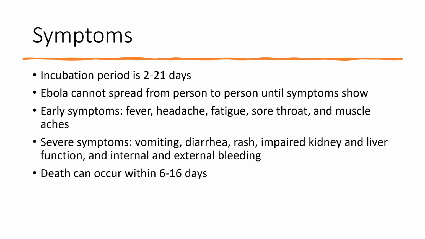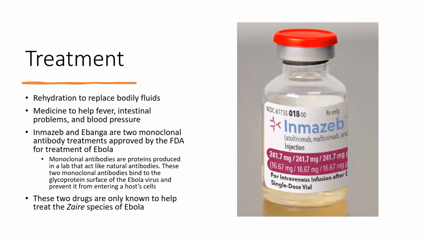So here I have some treatment methods for treating a person that's infected with Ebola. Supportive care is rehydration to replace bodily fluids and medicine to help the fever, intestinal problems, and blood pressure. There are two monoclonal antibody treatments called Inmazeb and Ebanga, approved by the FDA for treatment of Ebola.